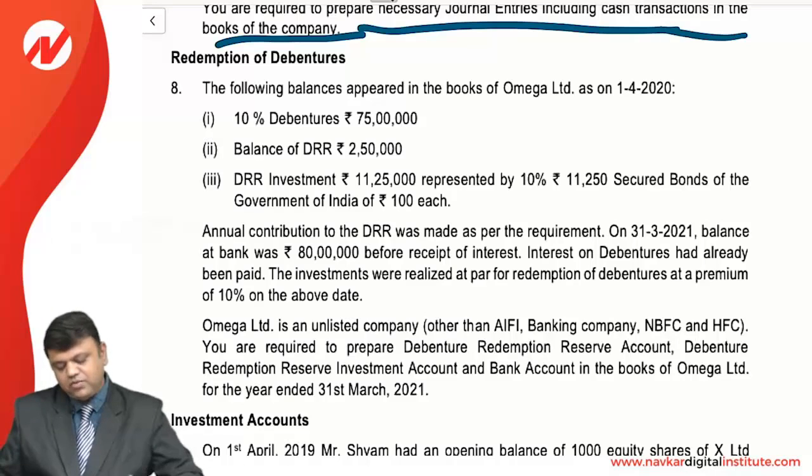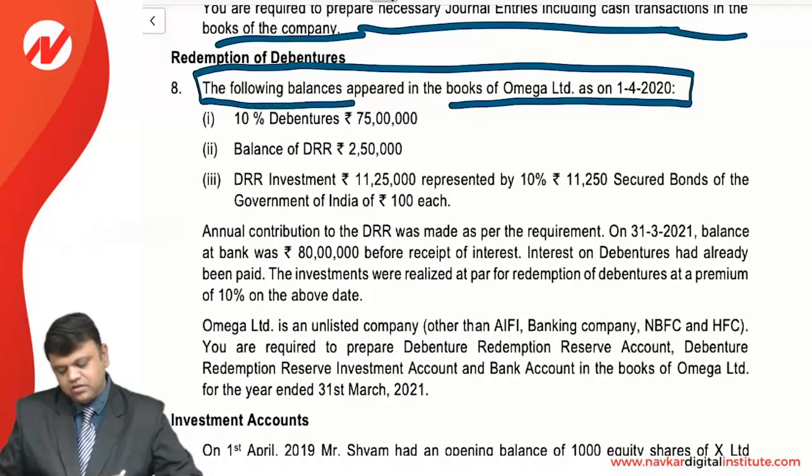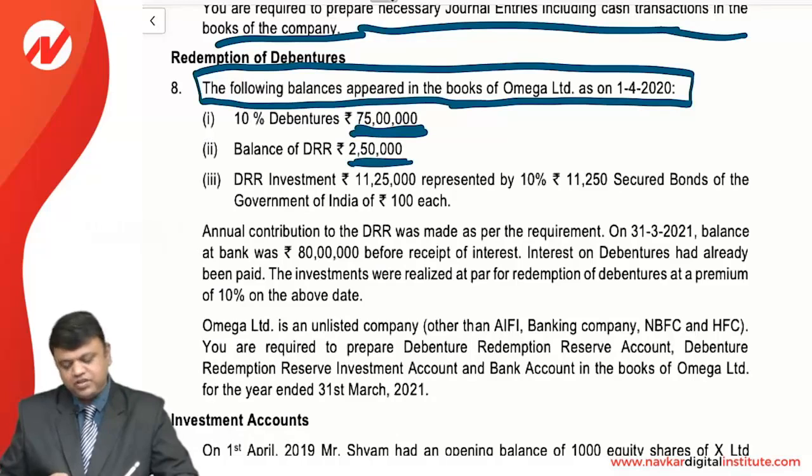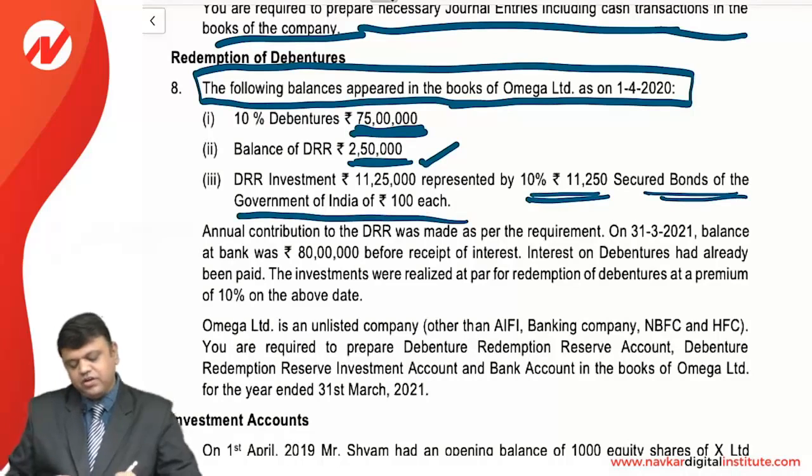The next one: the following balances appeared in the books of Omega Limited. 10% debentures, 75 lakhs. Balance in DRR account, that is debenture redemption reserve account, is 250,000. DRR investment is 11,25,000, represented by 11,250 secured bonds of the Government of India, of ₹100 each.